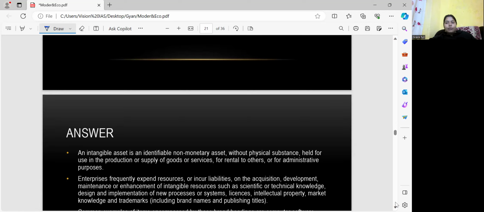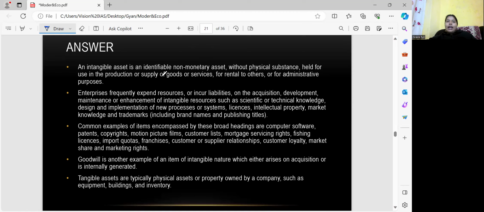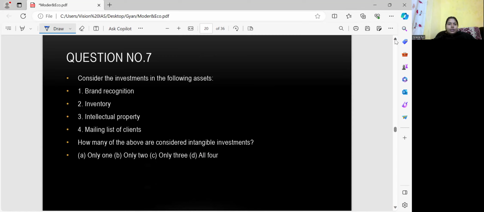So here the question is asked about investment, tangible and intangible. An intangible asset is an identifiable non-monetary asset without physical substance held for use in the production or supply of goods or services, for rental to others, or for administrative purposes. Okay, understood? Goodwill is another example of an intangible item, which I was just telling you. Tangible assets are typically physical assets or property owned by the company, such as equipment, building, inventory. Okay, so all these things come under tangible: computers, gadgets, goods. So brand recognition, inventory, intellectual property and mailing list of the client: all four is the correct answer. Okay.